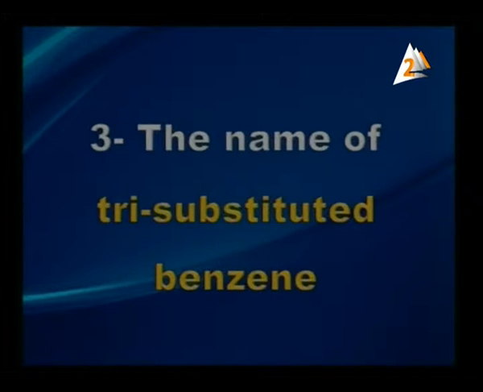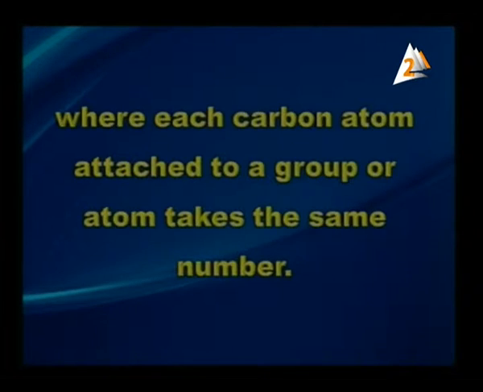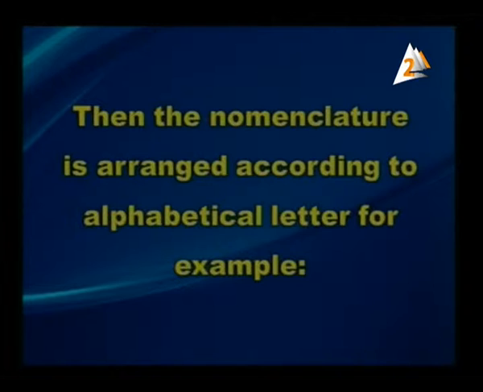The name of the tri-substituted benzene. If the benzene is tri-substituted, the carbon atoms in the ring take numbers, where each carbon atom attached to a group or atom takes the same number. Then the nomenclature is arranged according to alphabetical order.